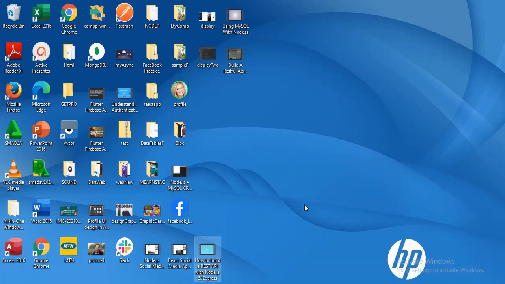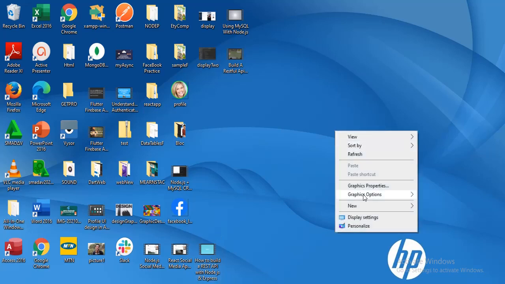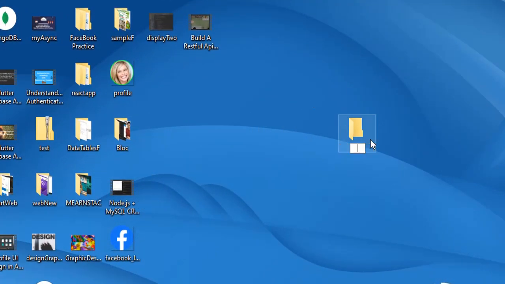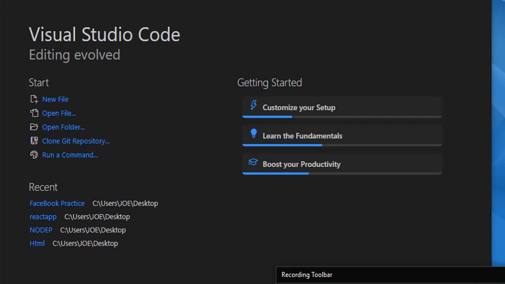Okay guys, so if you want to start now, first of all, we will have to create a folder. I'm going to create a folder and I am calling it a REST API course folder. So now we have the REST API course folder. This is the folder we are going to run the project on.